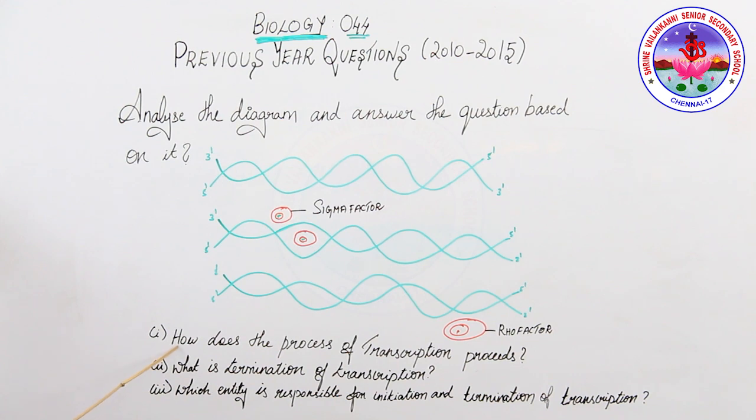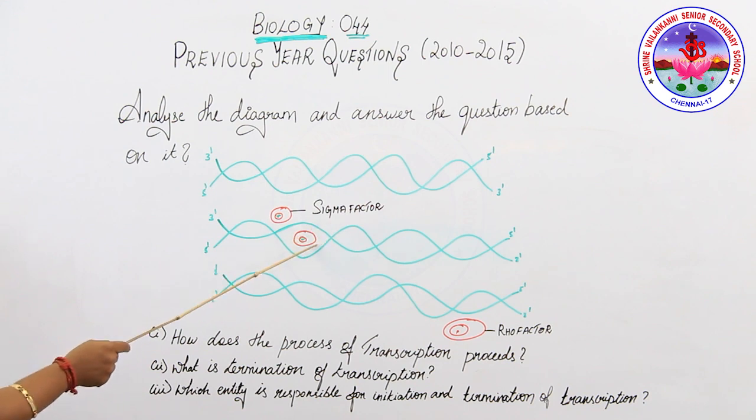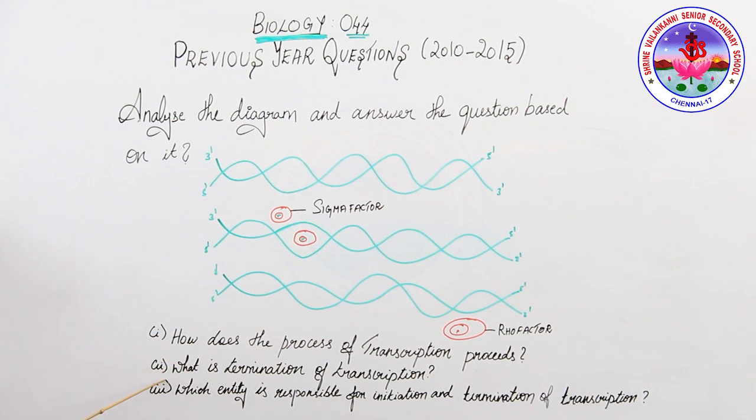Now we're going to discuss the first question. How does the process of transcription proceed? Answer: the process proceeds through initiation, elongation and termination. So the process proceeds from initiation to elongation and from elongation to termination.